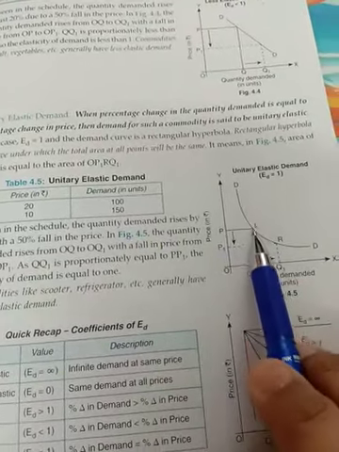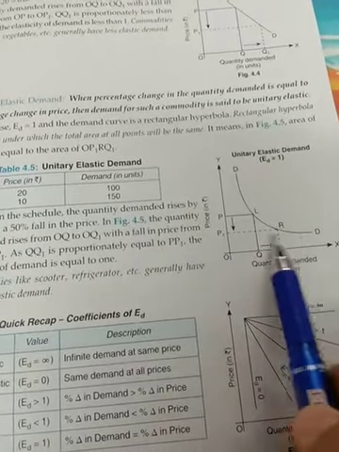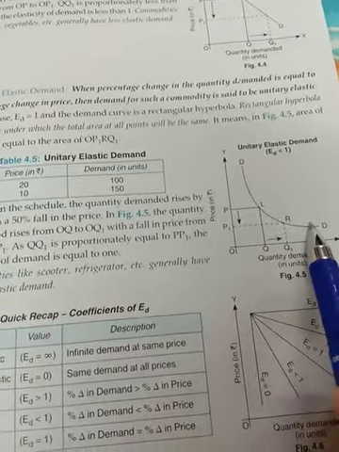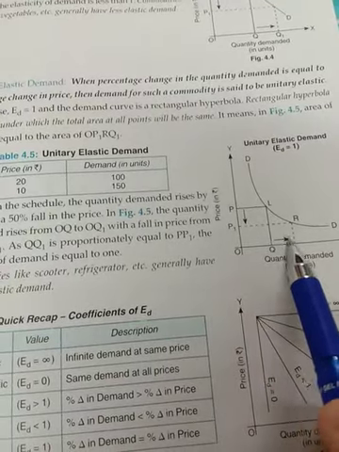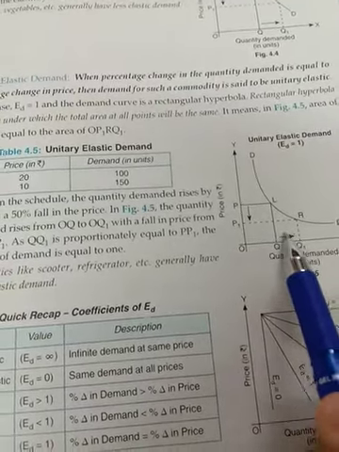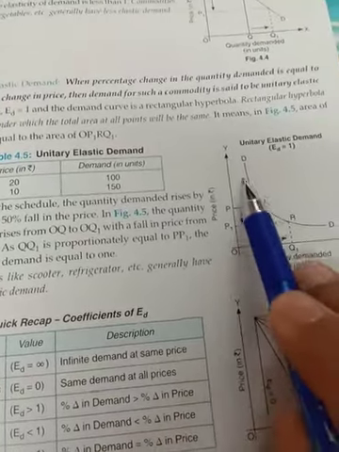So it will make like this. So it will go like this. If you take another point, that will go like this. So percentage change in price is equal to percentage change in quantity demanded. They both are arrows showing the difference. They are the same. At P price Q quantity, at P1 price Q1 quantity. So this will be like this.